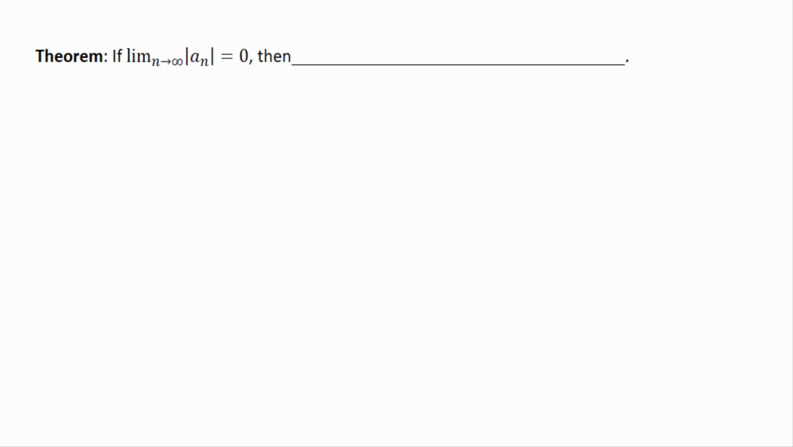Okay, here's something we'll need. If the limit as n goes to infinity of the absolute value of a_n equals 0, then you can say without a doubt that the limit as n goes to infinity of just a_n, without the absolute values, equals 0.